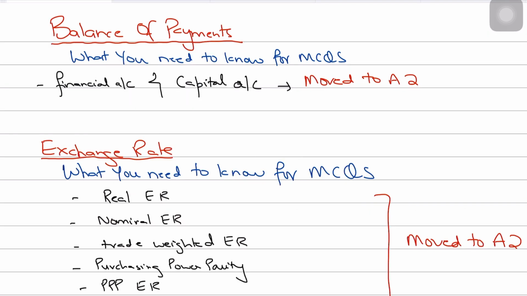Okay. Now, some other changes were made in the topic of balance of payments. What we need to know for MCQs is about the financial account and capital account of the balance of payments. We know that the balance of payments has three accounts: the current, the capital, and the financial account. The financial and the capital account have now been moved to A2. So if you find MCQs specifically relating to the capital and financial account, you could leave them because they will not be tested.